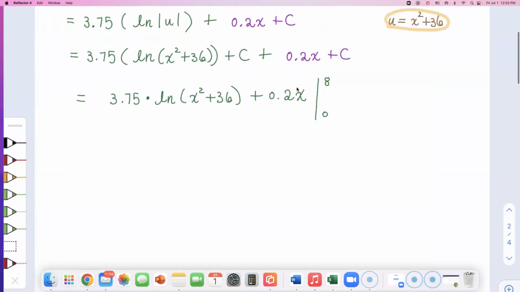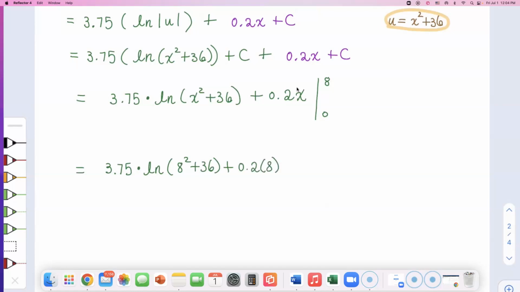This is difficult. All right, so if I plug in 8, I will get 3.75 times natural log of 8 squared plus 36, plus 0.2 times 8.